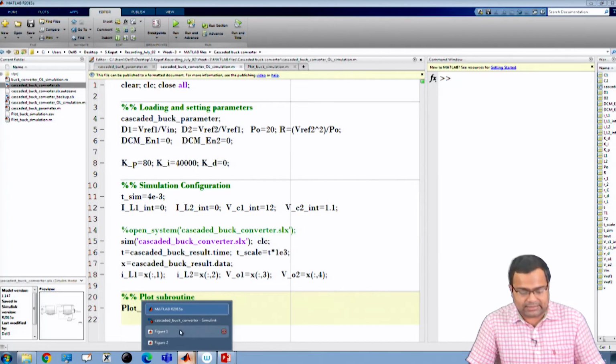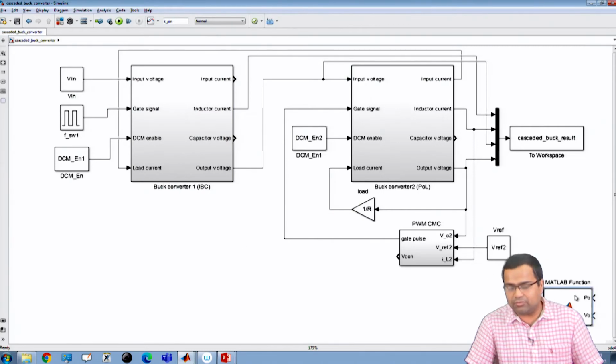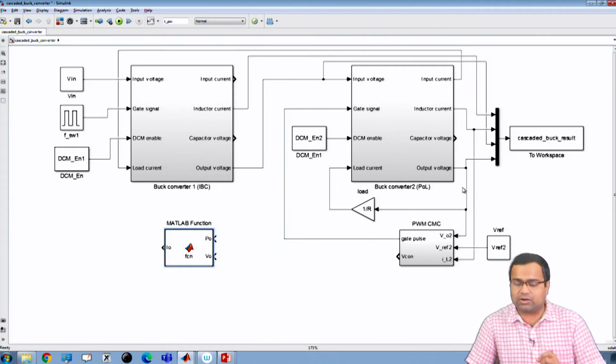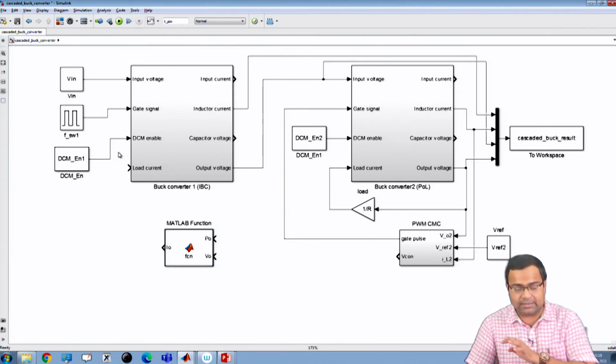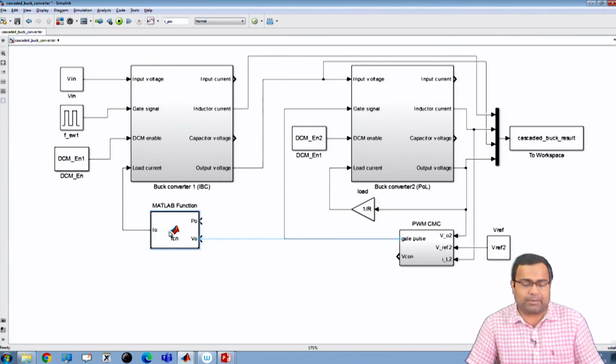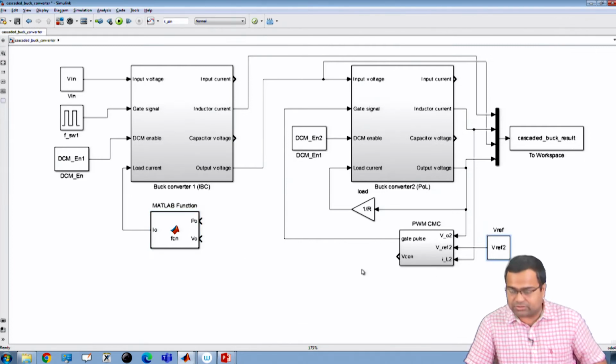So, in this case, if we go back to this, now what we are doing, the second stage we do not want to use anymore. That means we want to remove this load current. What is the load current? It is now coming out of the constant power load. And what is the amplitude of the constant power?